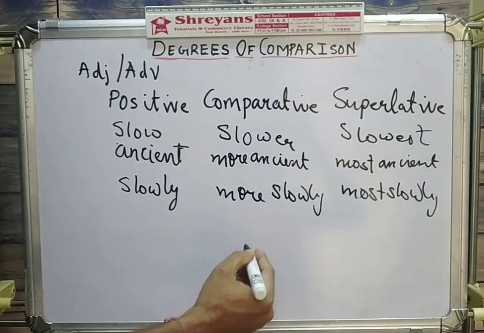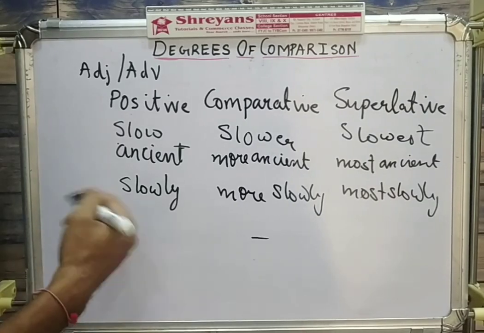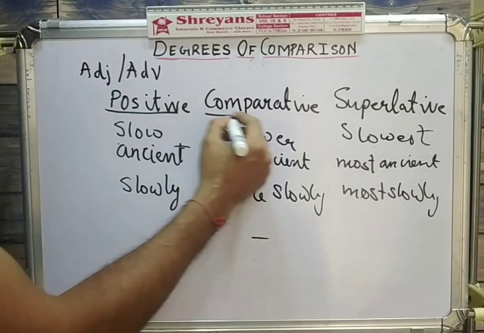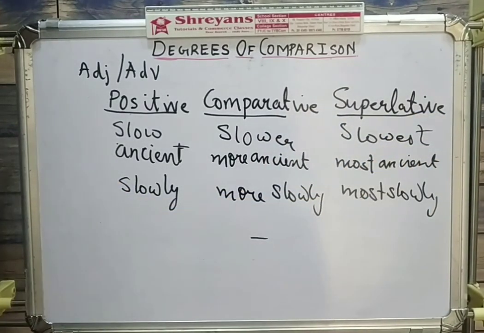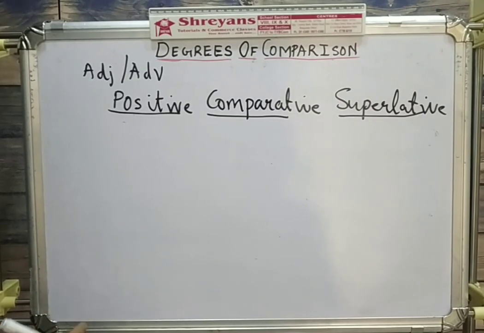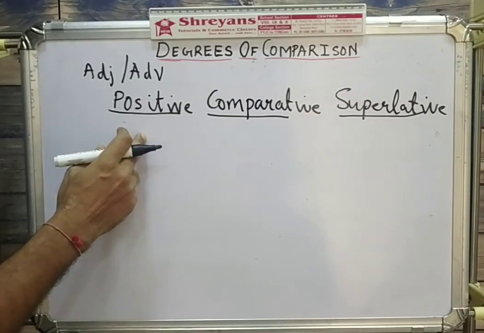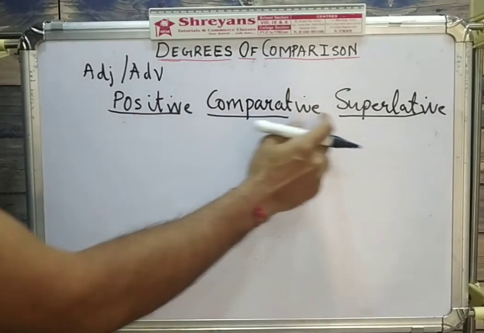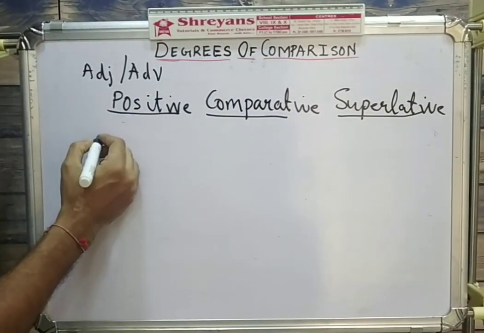Similarly, when we use these adjectives for comparison, we have three different degrees of comparison possible: positive, comparative, and superlative. Let us take an example.